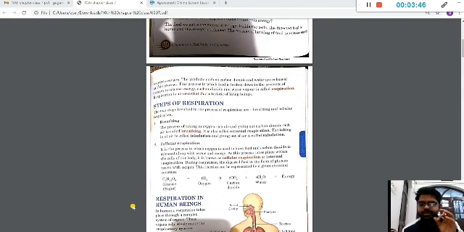And it is also called cellular respiration or internal respiration. The reason is simple, because it is occurring inside the cells of our body. So, we have a reaction that is given in our book, and the reaction is simple.